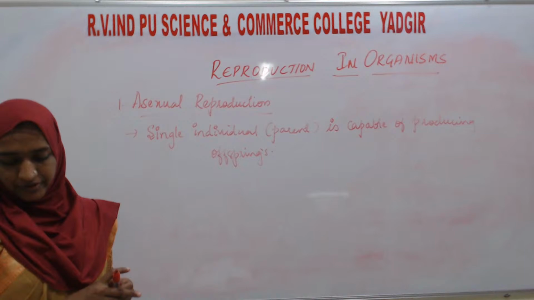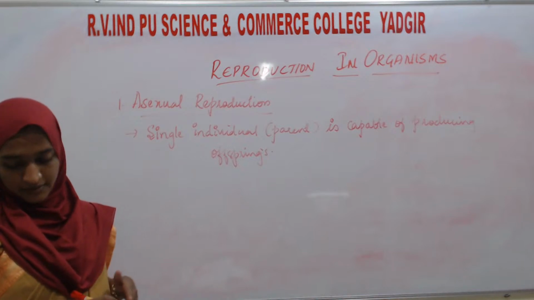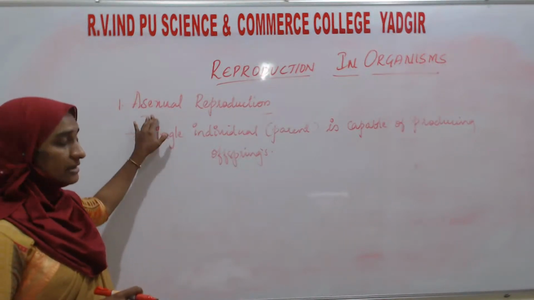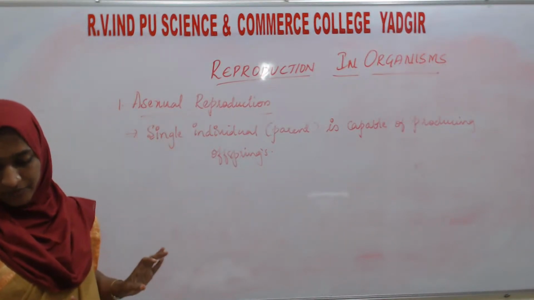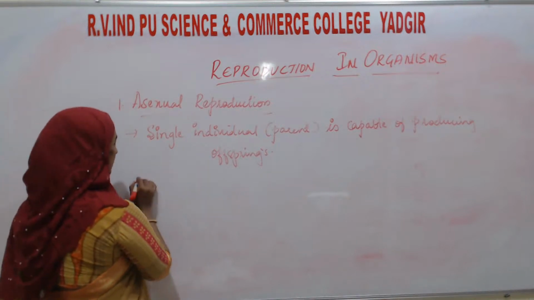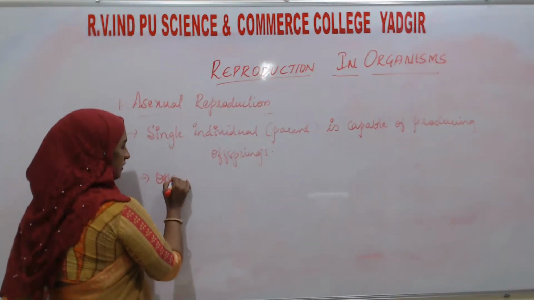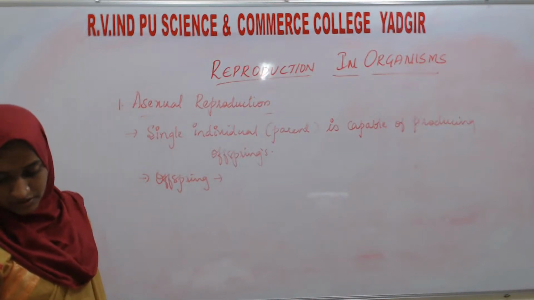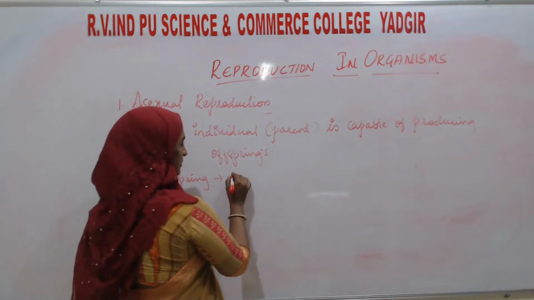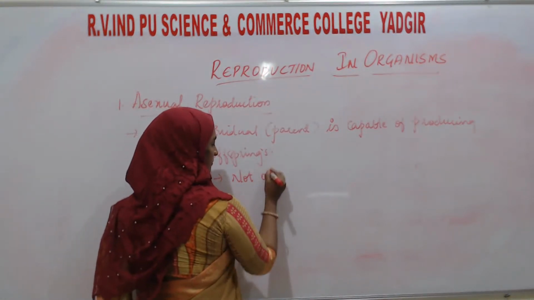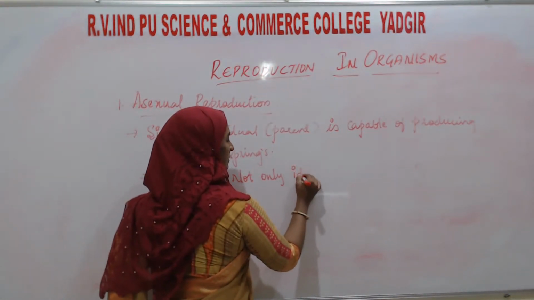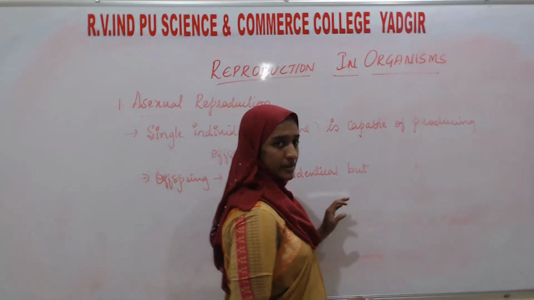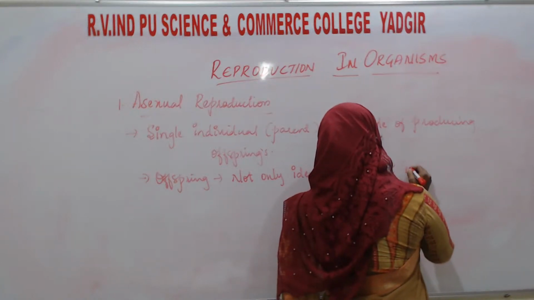The offspring that are produced are not only identical to one another, but they are exact copies of their parents, when there is asexual reproduction.